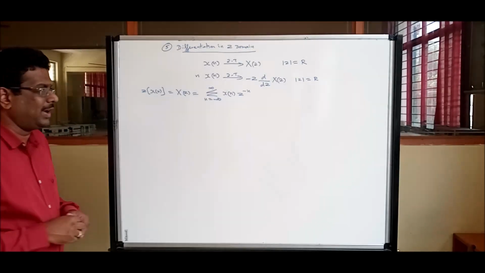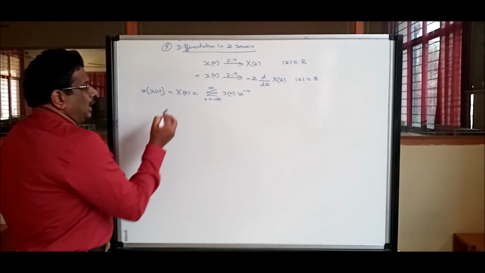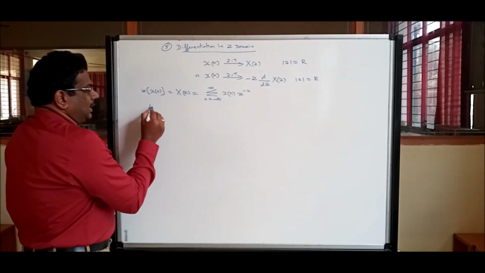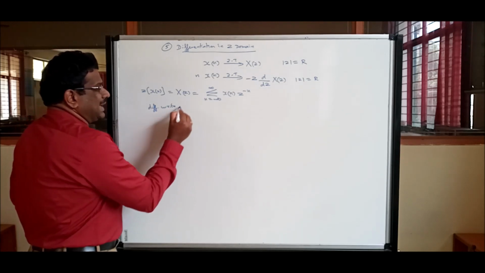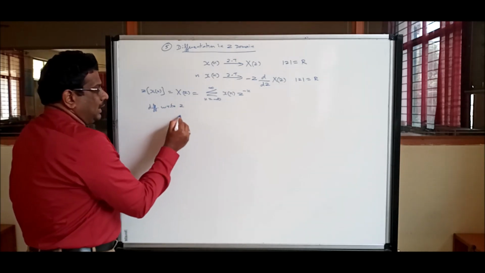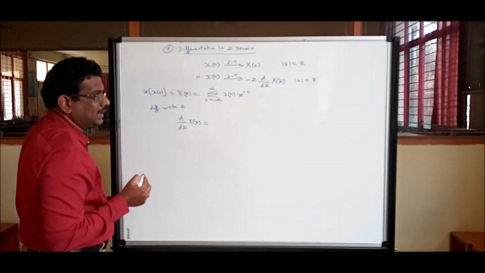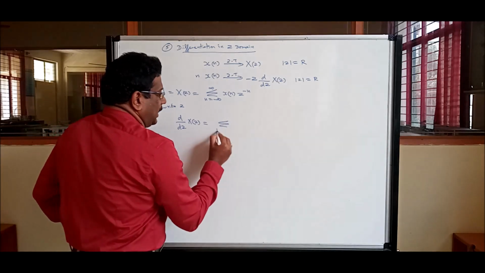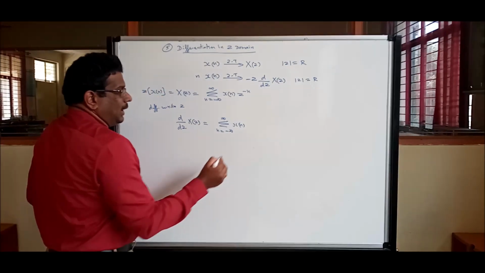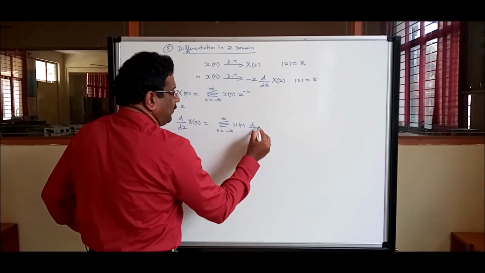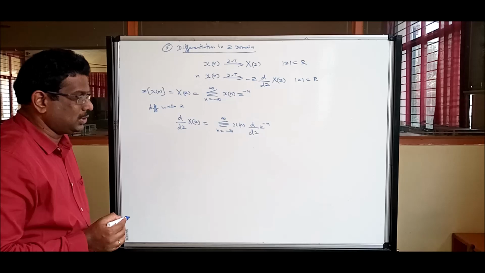Now what are we going to do? In this proof we are going to work in reverse. X of Z, differentiate with respect to z. D by dz of X of Z on the left-hand side. What will be the right-hand side? Summation n is equal to minus infinity to infinity, X of n, d by dz of z power minus n, because we are differentiating both sides with respect to z.